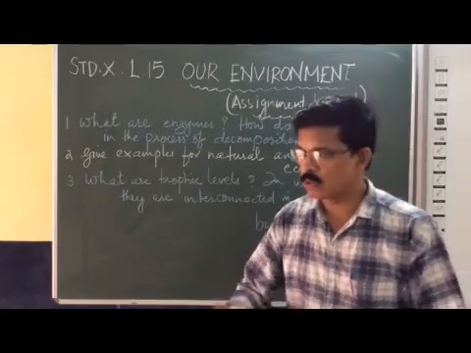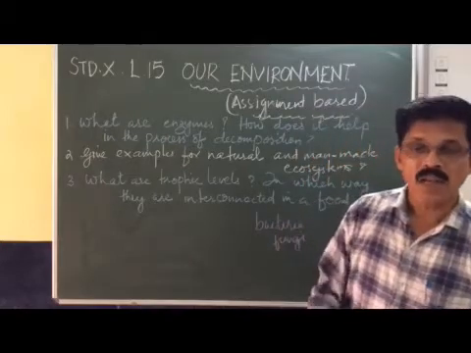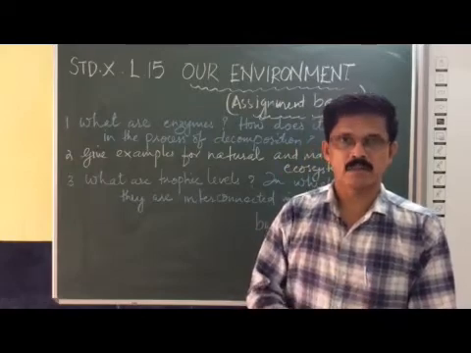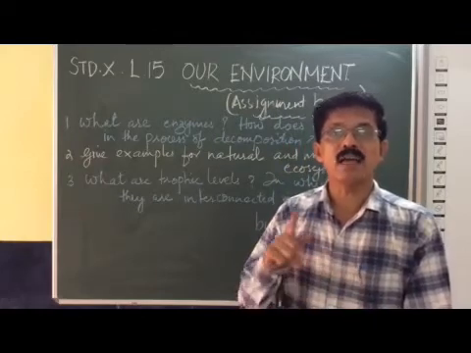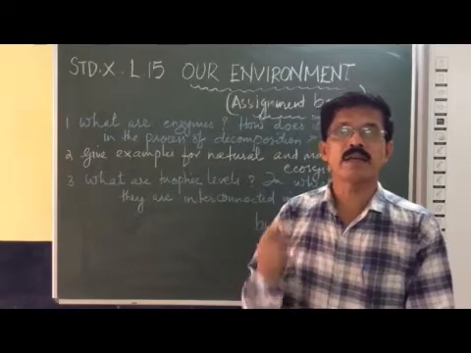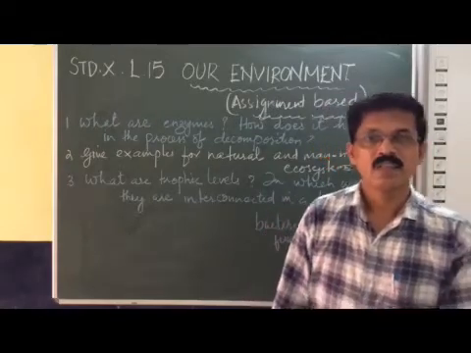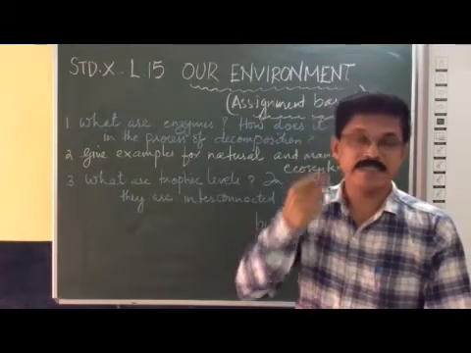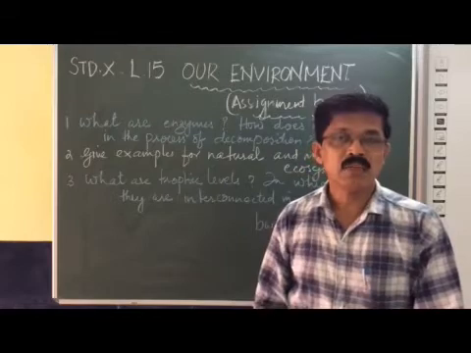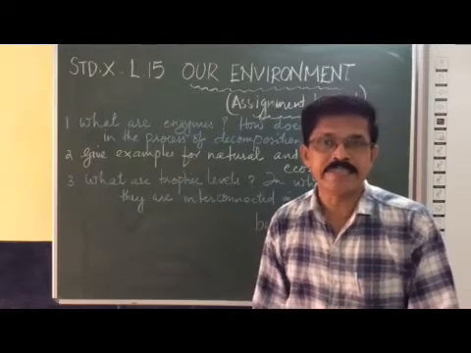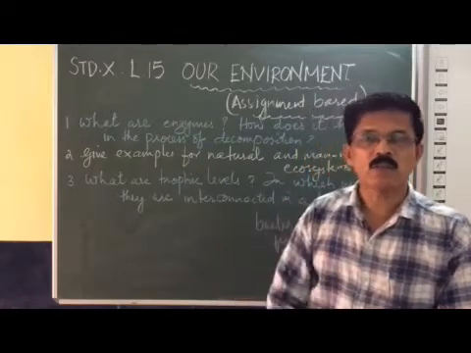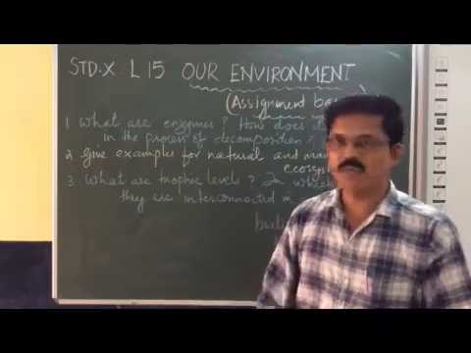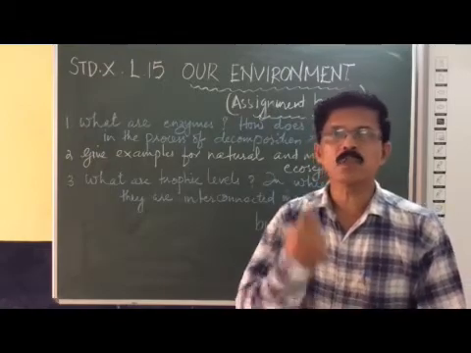What is the difference between these two? Natural ecosystems are naturally surviving and stable. They are more stable than the artificial or man-made ecosystems. Because in nature, in a forest for example, there are different types of species. Even if 1 or 2 or 3 species die due to diseases, the other species will survive. So stability is more.